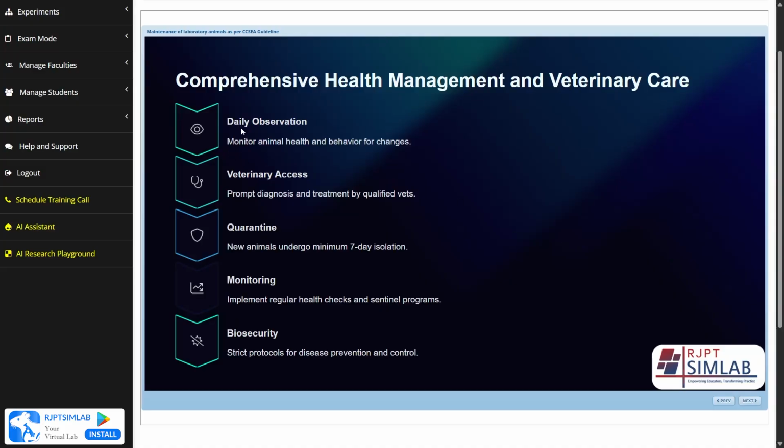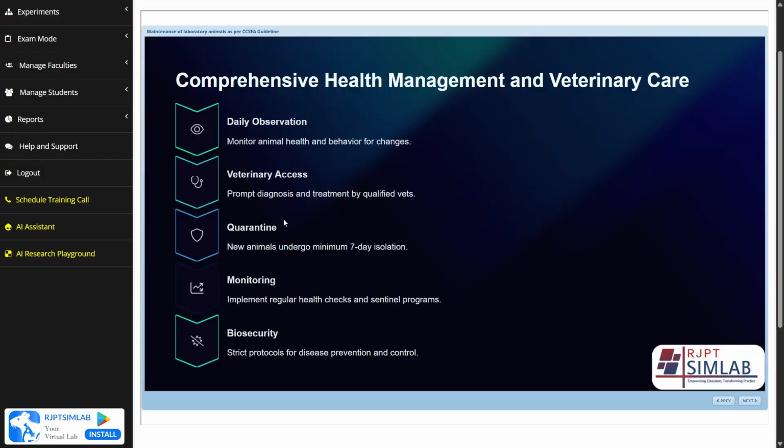For that, the first is the daily observation. We have to monitor animal health and behavior for changes. We have to observe and monitor them daily so that any kind of behavior change can be observed. And second is the veterinary access. We have to ensure prompt diagnosis and treatment by qualified vets. We have to give them access to veterinary doctors so that a proper diagnosis and treatment is done, and it should be well qualified.